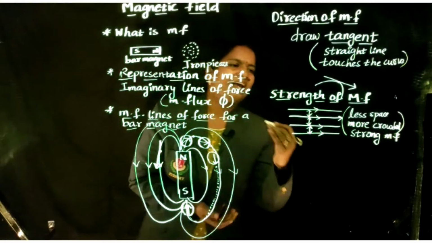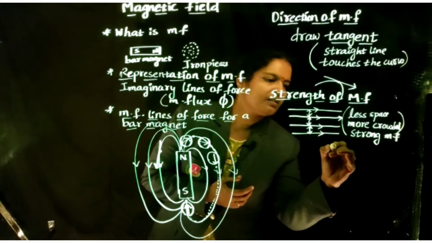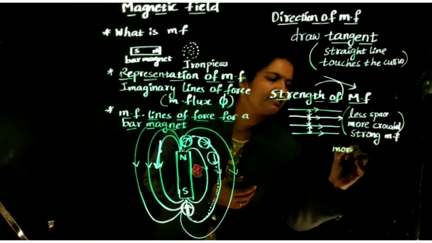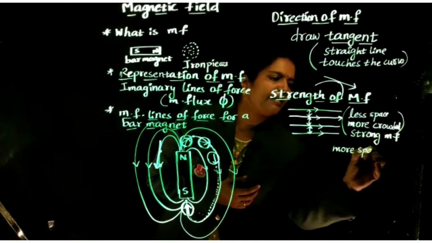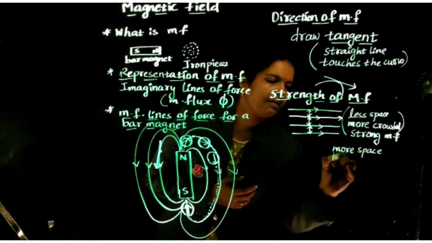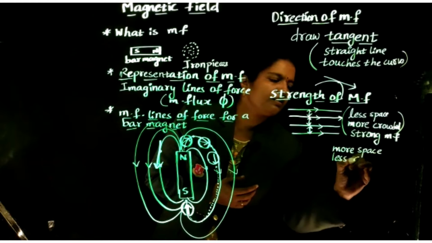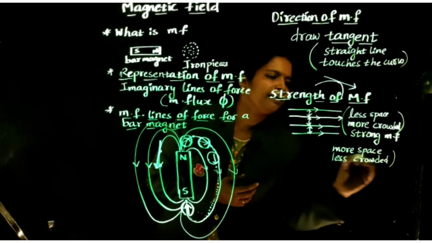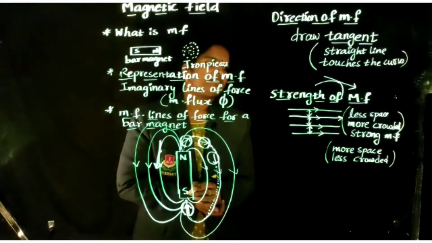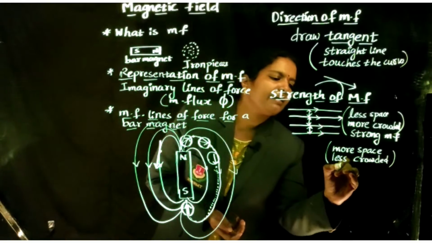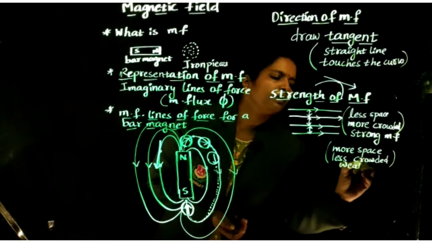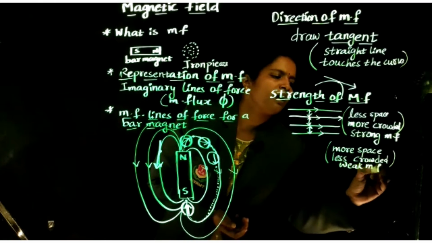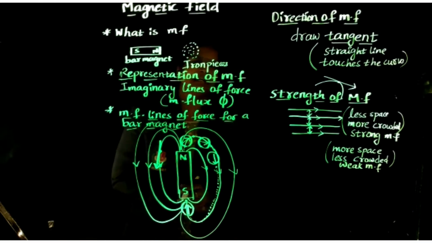Suppose space is more, meaning more space between the lines and less crowded. Space is more means automatically the lines of force decrease. Lines of force decreasing means a weak magnetic field. In this way we can calculate the strength of the magnetic field.